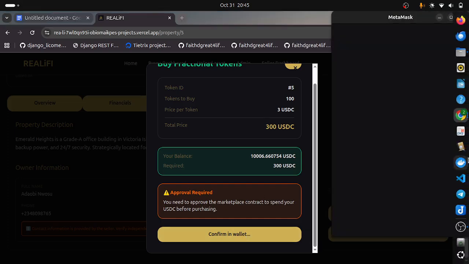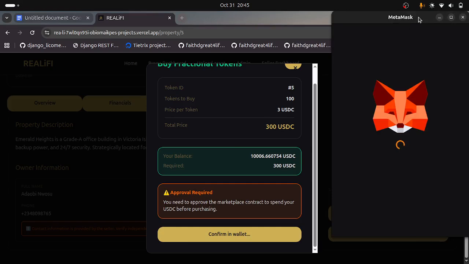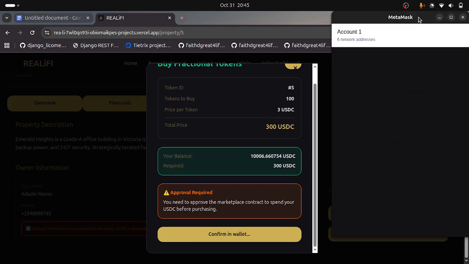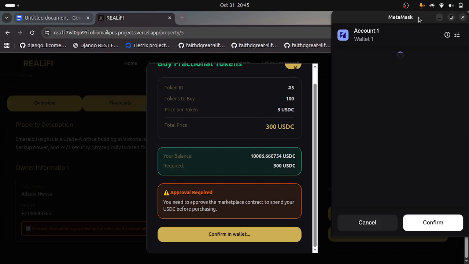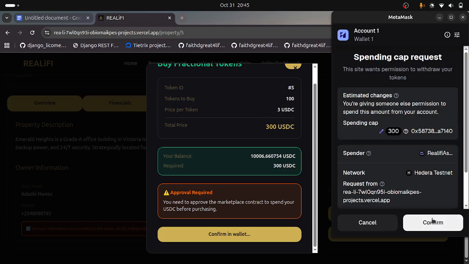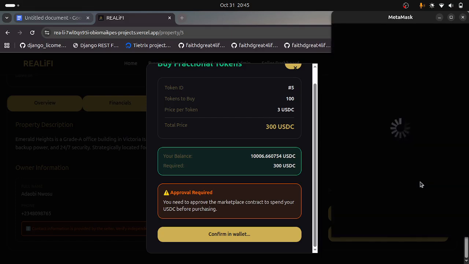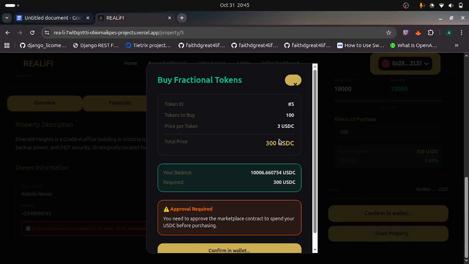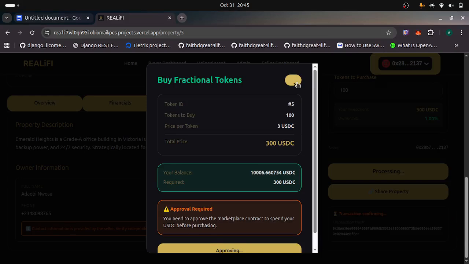So there's a whole lot of reading and writing from the smart contract, but we try to make it as transparent as possible, with the admin features being the major feature. There will also be an option for sharing assets and transferring assets later on in the future. So I confirm. So it's processing. So once it's processing, this modal goes off.